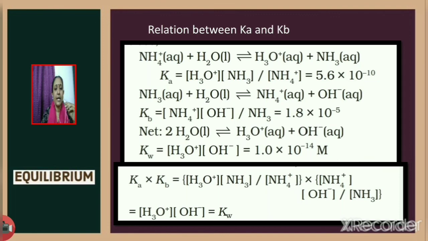Now multiply Ka by Kb. When we multiply Ka by Kb, it will be equal to H3O plus concentration into OH minus ion concentration, because other terms will get cancelled. So finally Ka into Kb will be equal to H3O plus concentration into OH minus ion concentration, and we know that the product of H plus and OH minus concentration is the ionic product of water, Kw. So for a base like ammonia and its conjugate acid NH4 plus, what will be the relation between Ka and Kb? Ka into Kb will be equal to Kw.